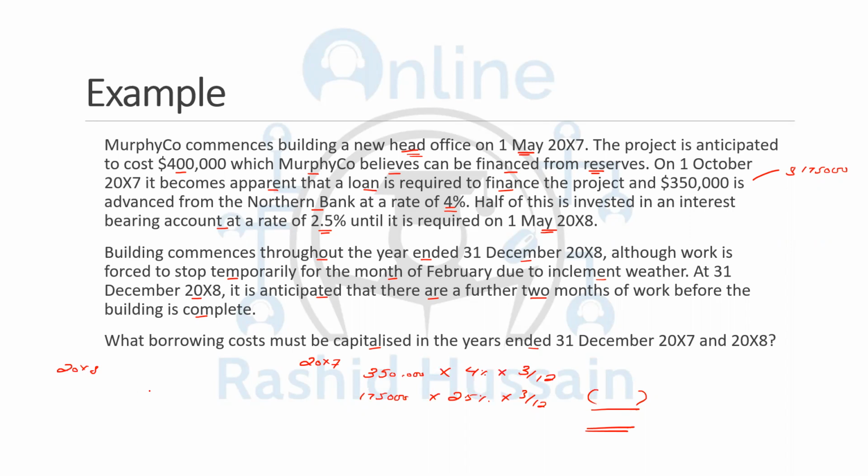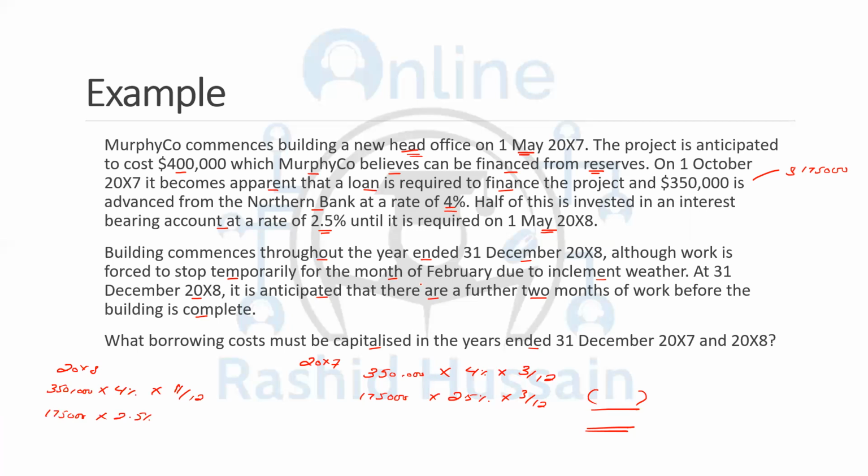And it says building commences throughout the year, except for February. So what are you going to do? 3,50,000, again multiply by 4% and multiply by 11 by 12, because you're not going to count the month of February in which there was no construction, there was haltage, stoppage. And then you're going to deduct the investment income, 1,75,000 multiplied by 2.5%.